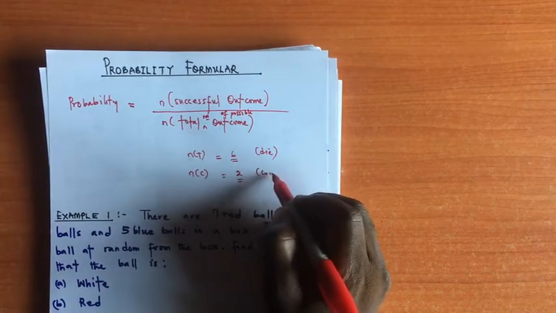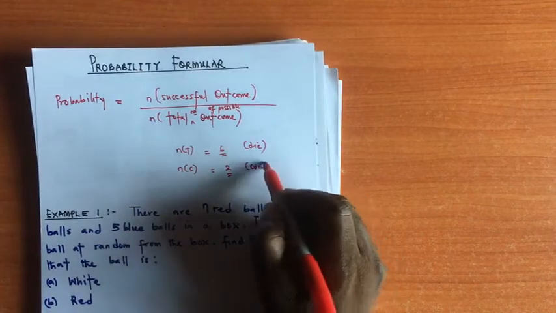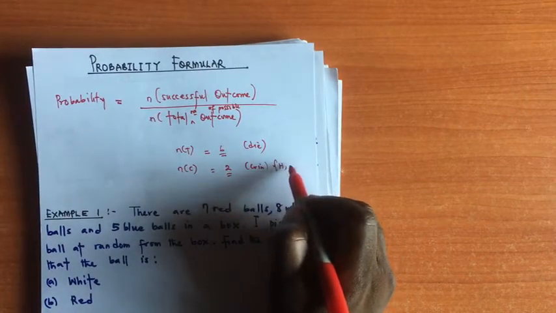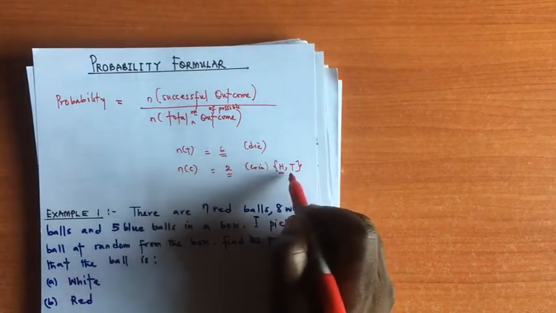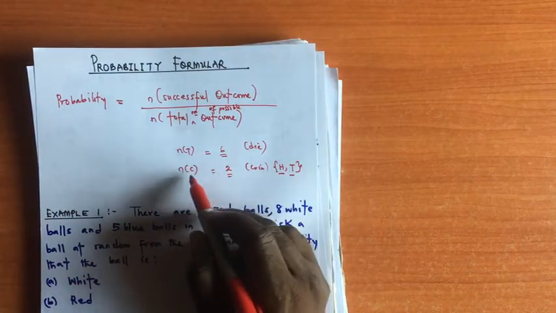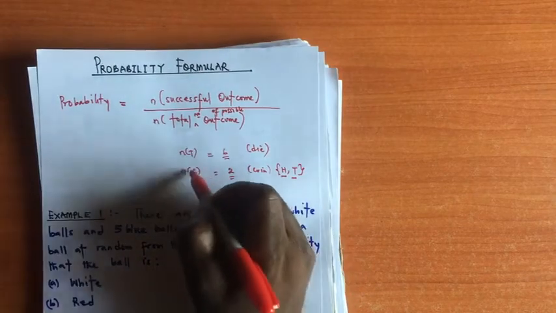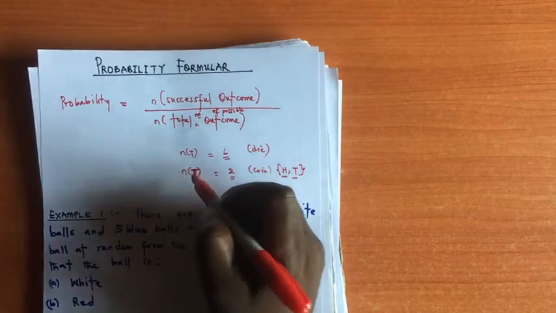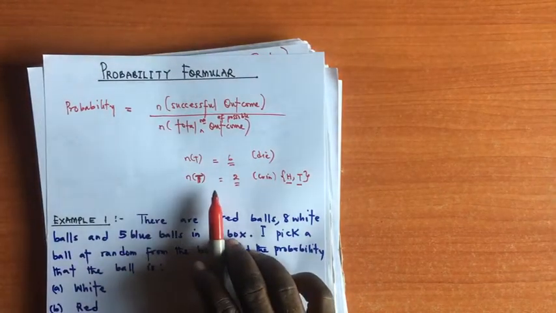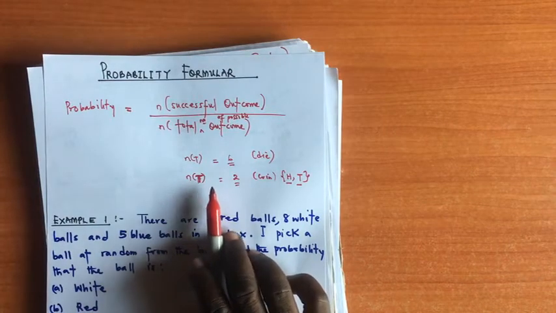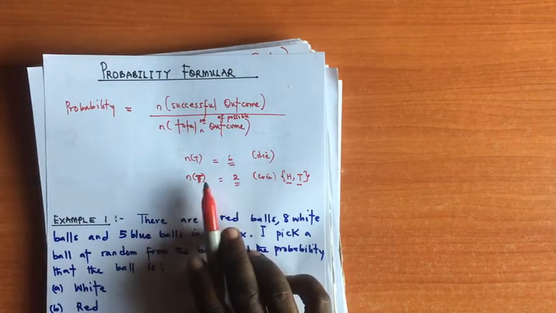That means the total number of possible outcomes here for the coin is 2.